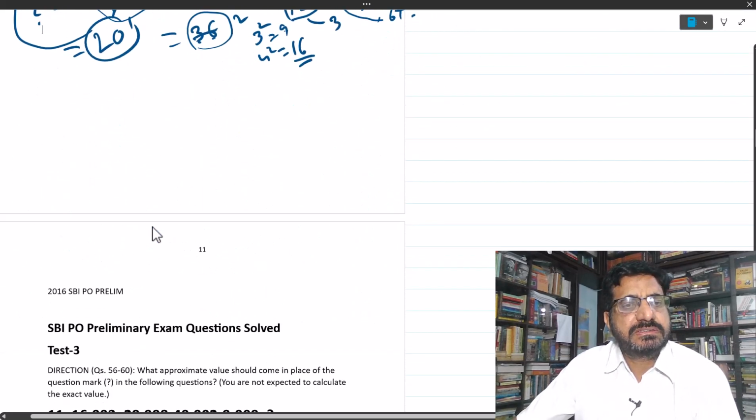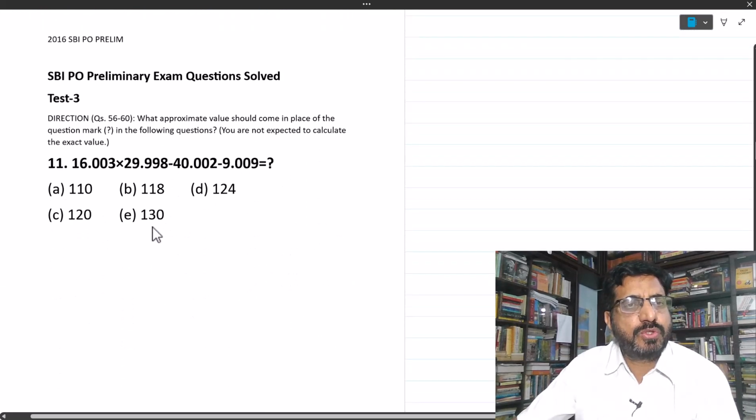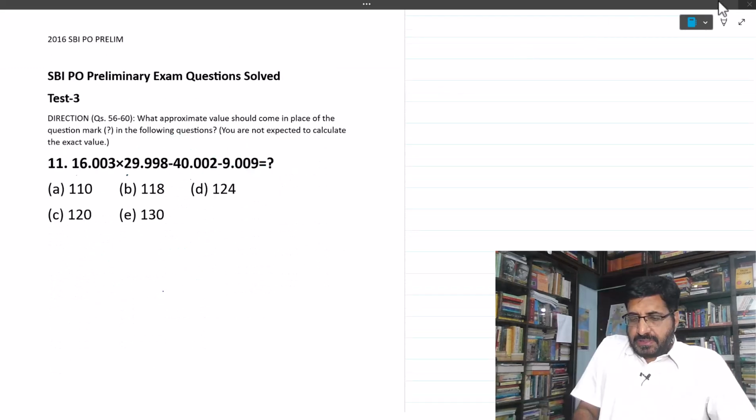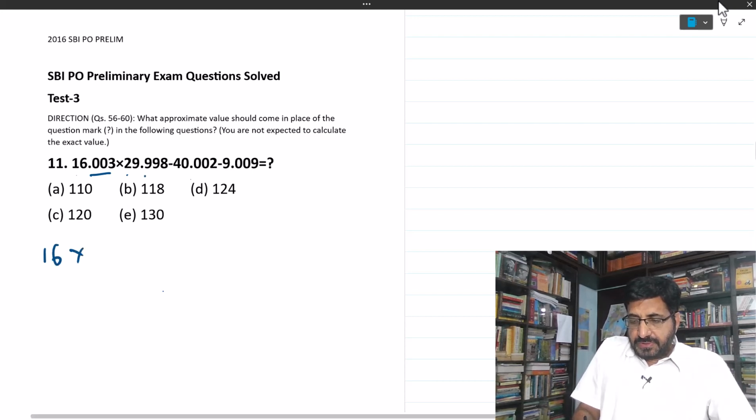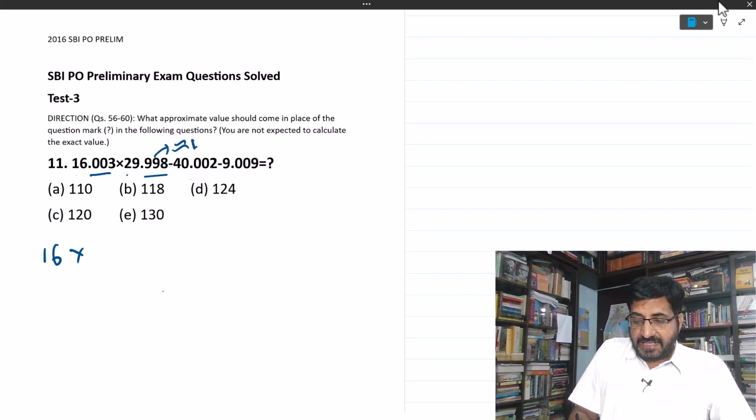I think I will solve one more in this test. Again, the approximation 0.003 is negligible. Take 16 into 0.998. You cannot neglect this because it is almost equal to 1. So add this 1 to this 29, it will become 30. Minus this 0.002 is negligible, so take only 40.